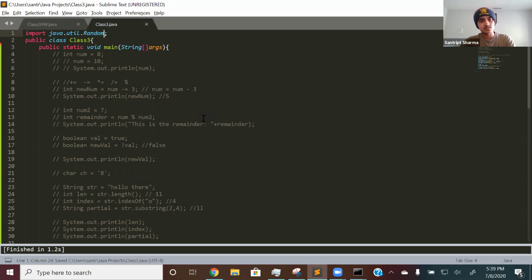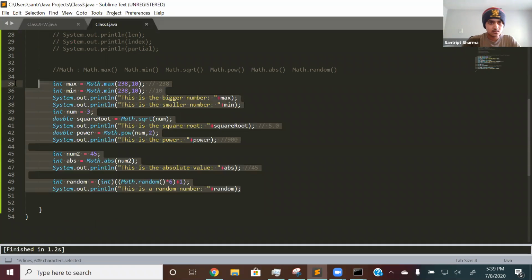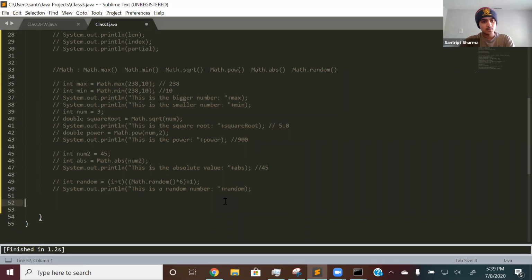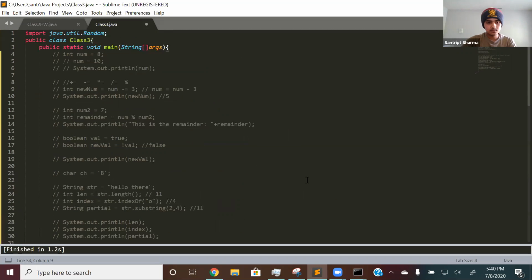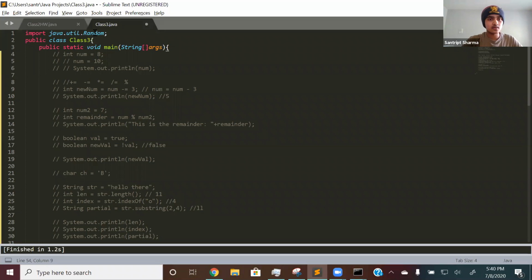Let me show you how to use it real quick. Let me comment this out, just to make it a little clearer. Then, the Random class. What we do first is create a new Random object. The class name is Random.